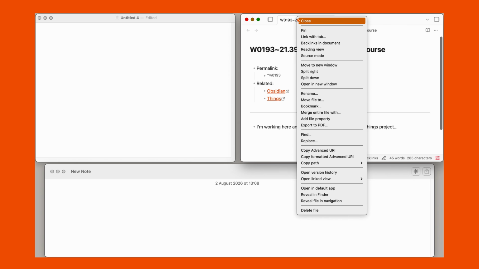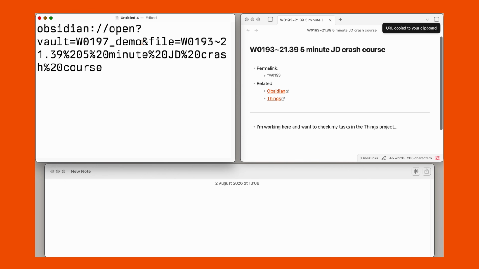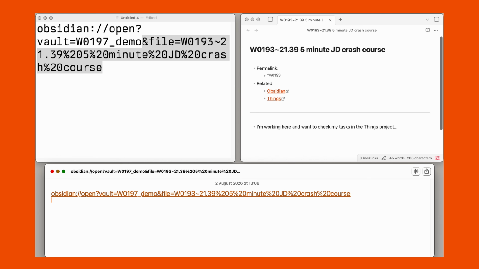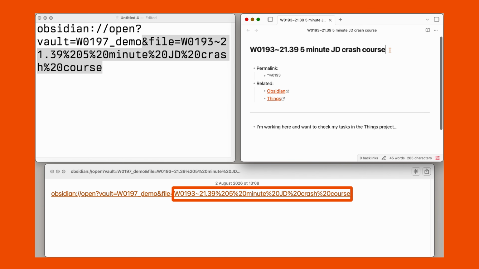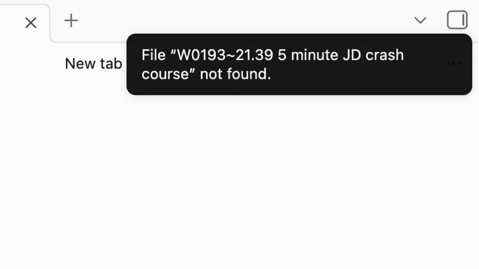By default, you can just right click on a file or in a tab anywhere in Obsidian and copy path as Obsidian URL. And that'll give you this URL, which you can use to open the note again. But I don't use that because if you look at the URL, see how it's got the file name in it. Well, let's now rename that file, which is a thing you shouldn't be afraid to do. You're going to rename stuff all the time. And now that link is broken. So that's rubbish. Don't do that.